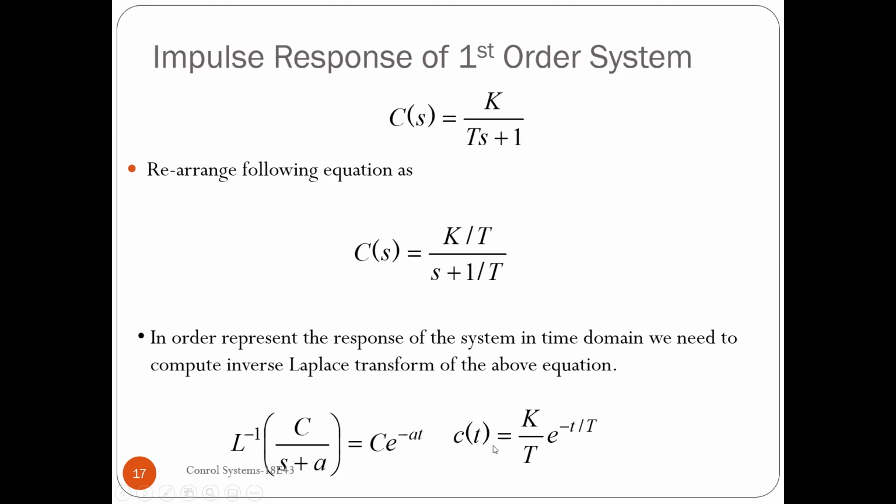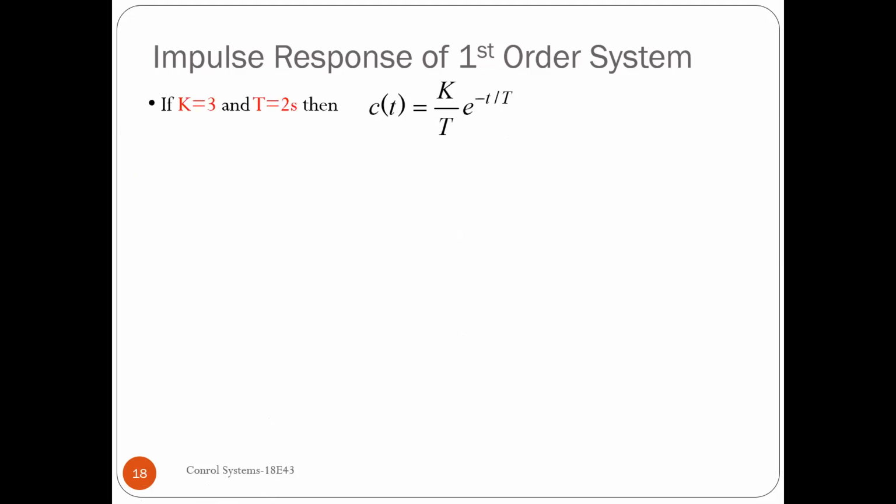This C of t is called the time response of the given first order system for the impulse input. So in short, it is the impulse response of a first order system. I repeat, this is the impulse response of a first order system.